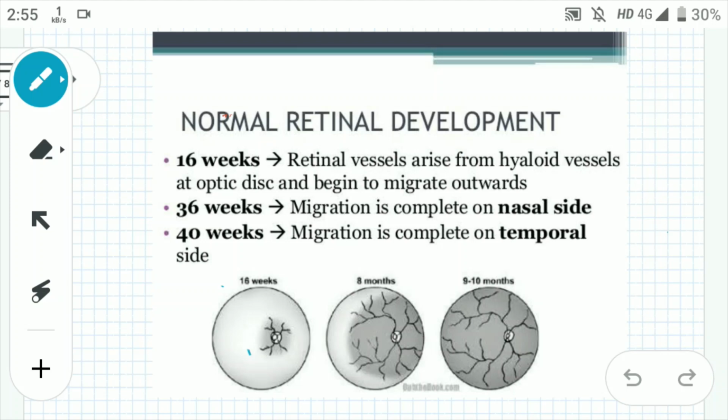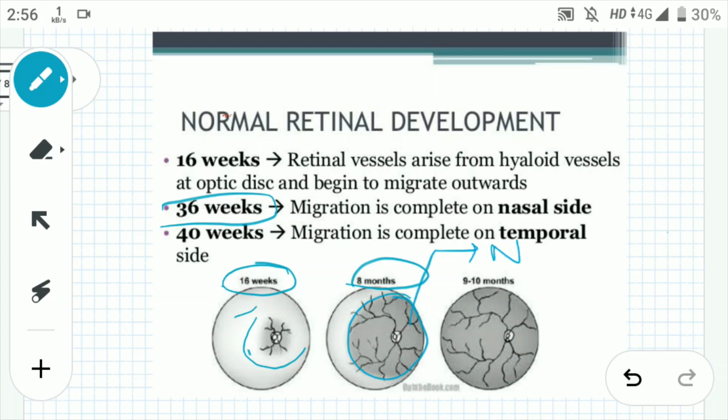Now, let's see its pathogenesis. For that, I have a diagram for you. See this. Can you see that within 16 weeks, vessels have started to originate from the optic disc centrally, right? Then in 8 months, or you can say 36 weeks, you can see that growth is taking place at the nasal side, right? This is my nasal side, because it has the optic disc, and you know that the optic disc is situated nasally. So here you can see the growth has started at the nasal side also.